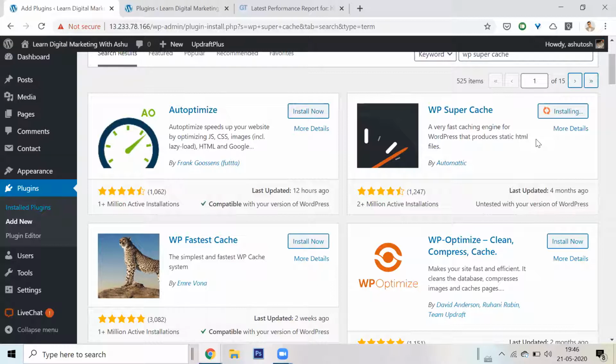Wow, look at this, yeah. This is awesome. This looks even better. Auto optimize speeds up your website by optimizing JS, CSS, images, lazy load, HTML. Wow. So it's not even about caching. There is another thing that I can do. I can also minify whatever by my installation. Wow, this will take forever. I don't even know if we can do it today, but let's see.